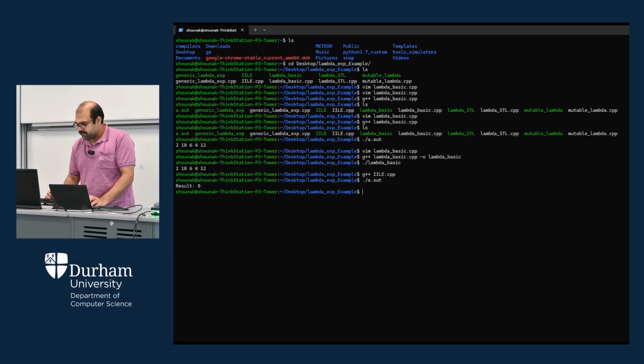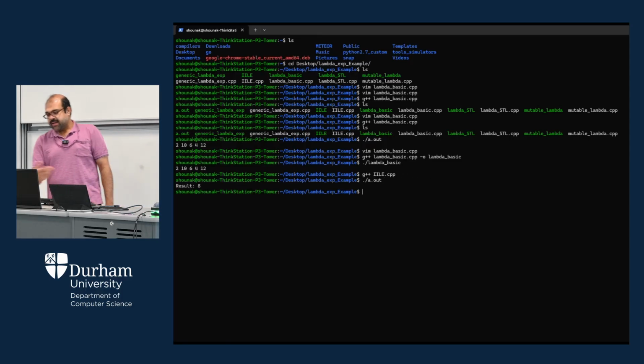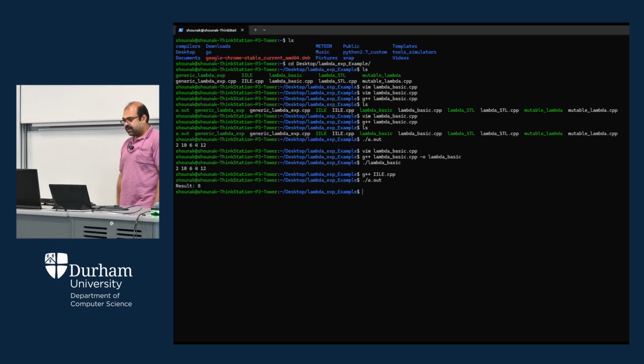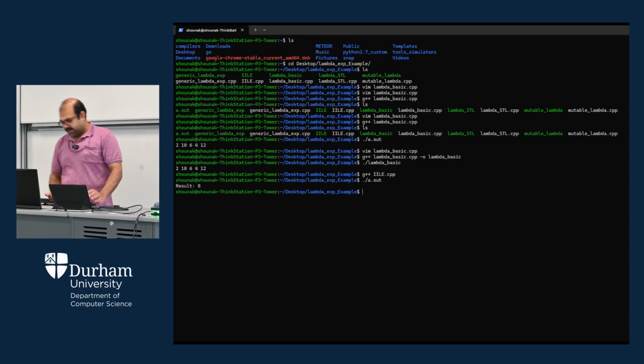It will be different. See, result equals 8. That is, a.out is the default name of the object file that the C++ compiler creates. So it's always good practice to specify your own object file for your specific program.